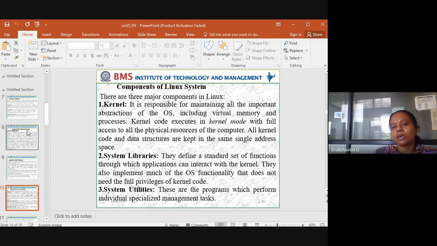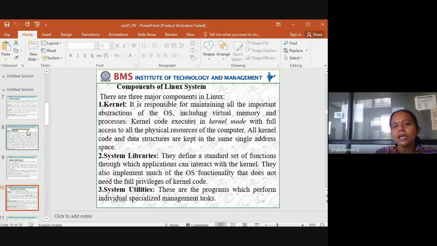Next we see the components of the Linux system. There are three major components in Linux. What are the three major components? We have the kernel, system libraries, and system utilities. First one is the kernel, next one is the system libraries, and the last one is the system utilities.